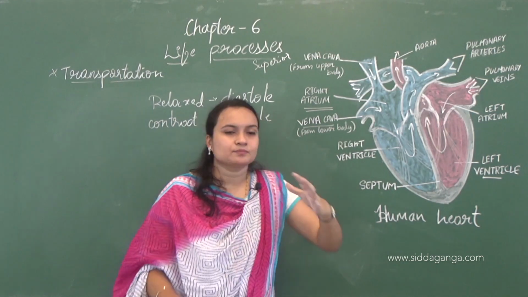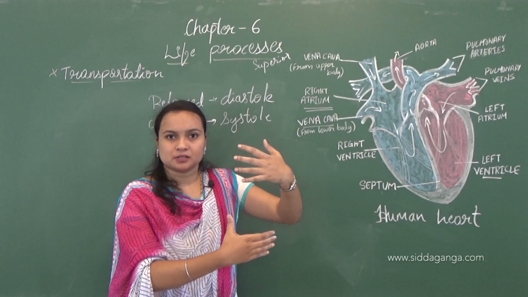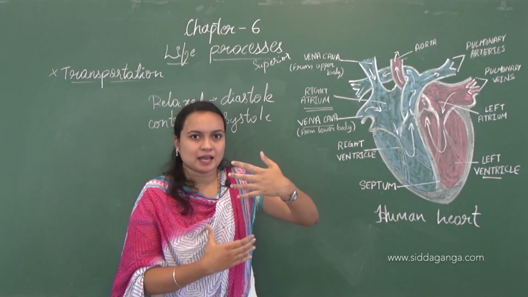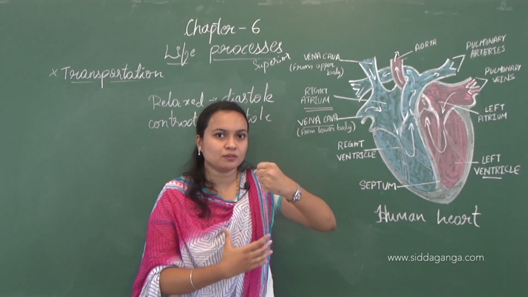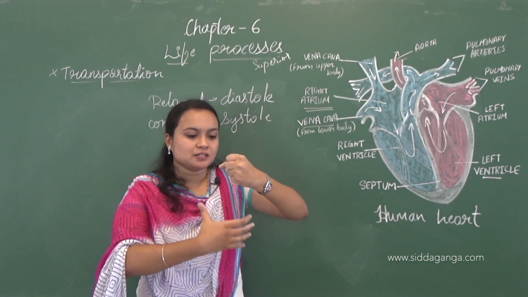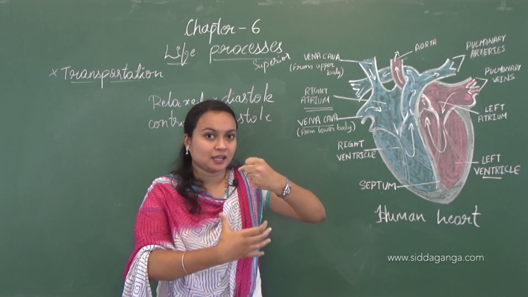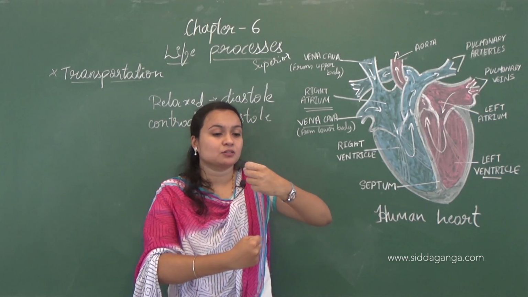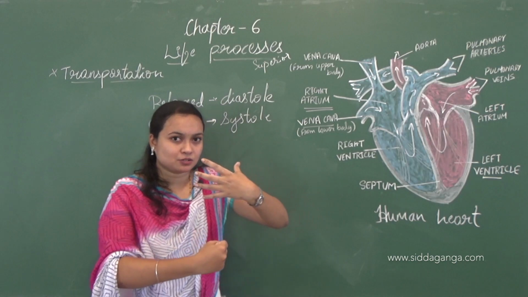Like this is the atrium and this is the ventricle. When the blood flows to the atrium, it is in the relaxed state. When the blood flows in, the atrium contracts, that is, systole takes place, and the ventricle, which is relaxed, receives the blood and then systole takes place in the ventricle. So the atrium relaxes when the ventricle is in the systole state.